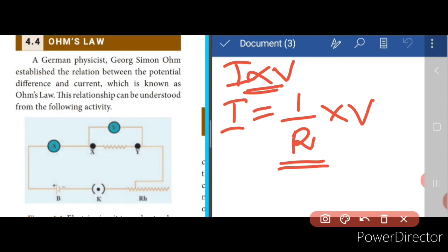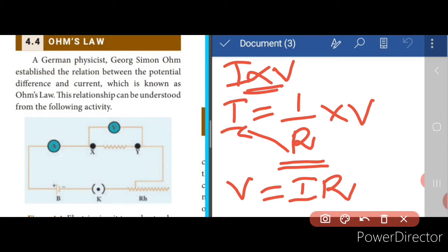Now from this, I can bring this R to the other side. So V is equal to IR. So this is the Ohm's law. V is equal to IR is the equation for the Ohm's law, and R here that is used in the equation is constant for a given material at a particular temperature, and this R is nothing but the resistance of the material.